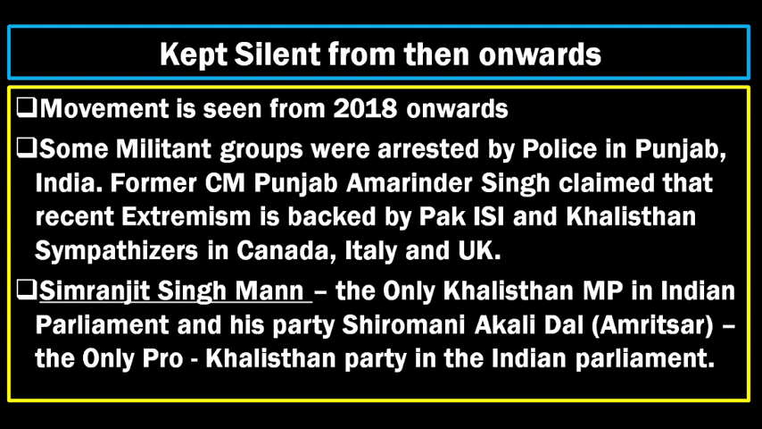Even now the movement was kept calm and everything was going in a cool mode, but some militant groups were arrested by police in Punjab recently, in 2018. Some movements have been seen from 2018 onwards. The former Punjab CM Amarinder Singh also claimed that the recent extremism is happening because of the Pakistan ISI and Khalistan sympathizers located in Canada, Italy and the UK. And the only MP you can find in the Indian Parliament is Simranjit Singh Mann, from the Shiromani Akali Dal (Amritsar), the only pro-Khalistani party and the only MP.